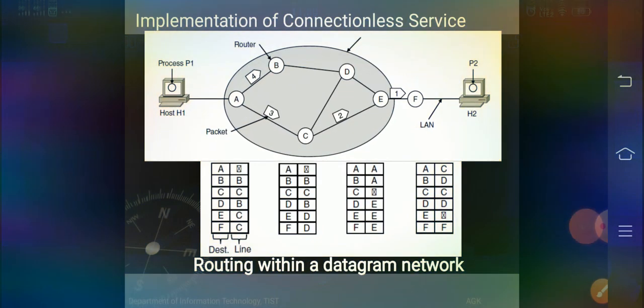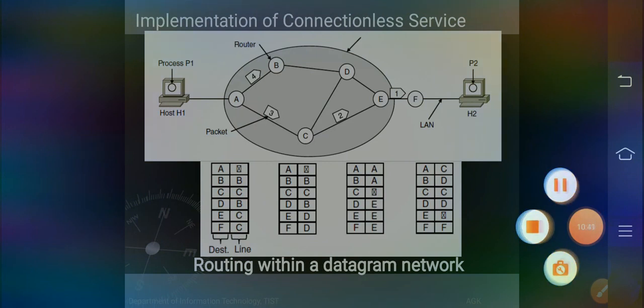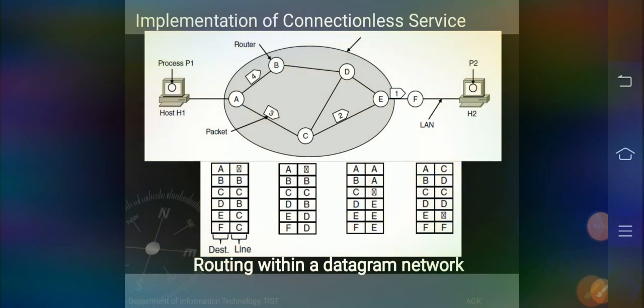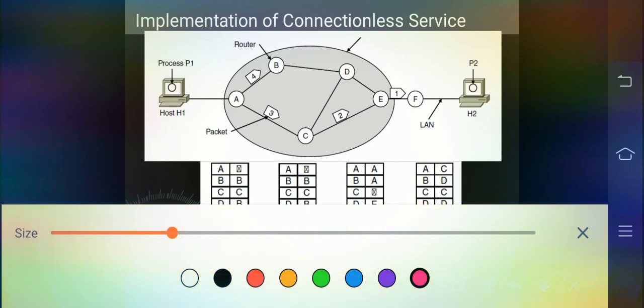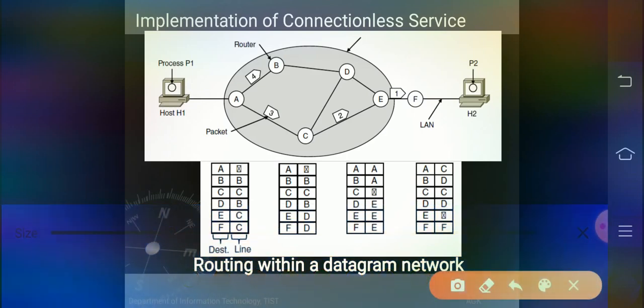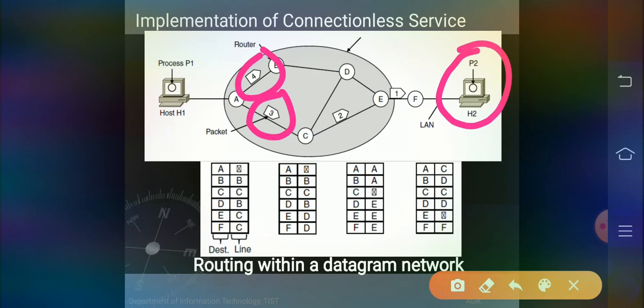Automatically they select their own path and are forwarded from one router to another router. These are the two different paths. They can take their own path to reach host 2. There is no predefined structure.